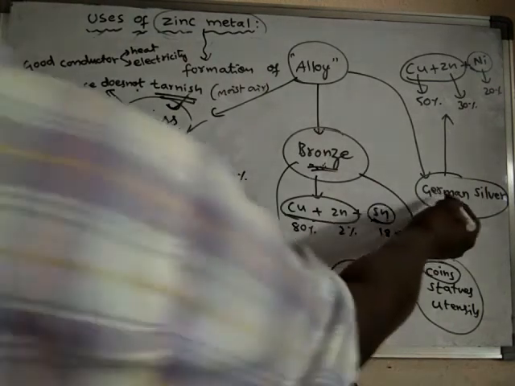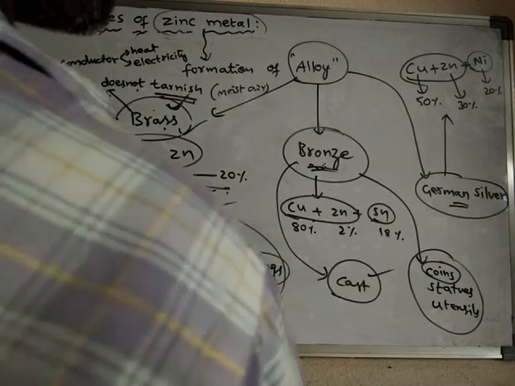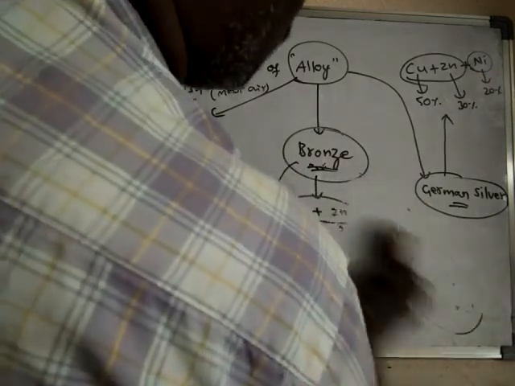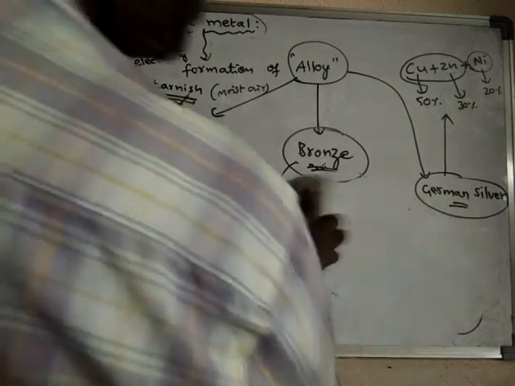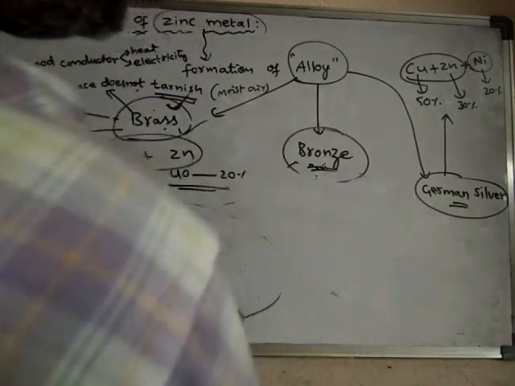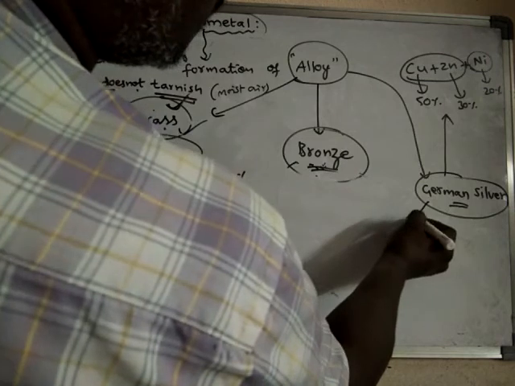If you see the applications of German silver, that means where German silver is used: it is used in the manufacturing of imitation jewelries. This is important.